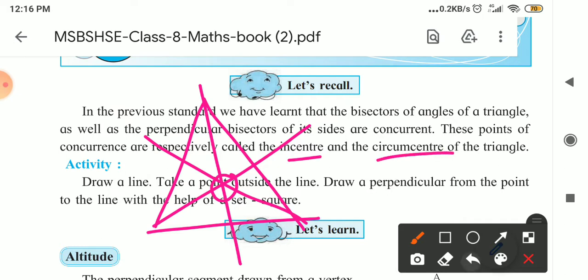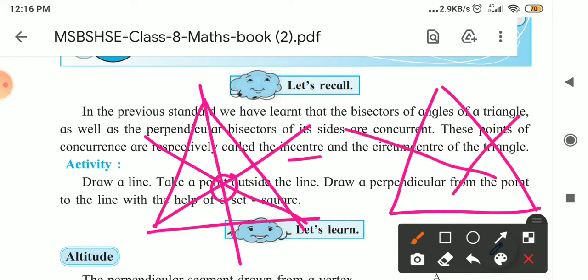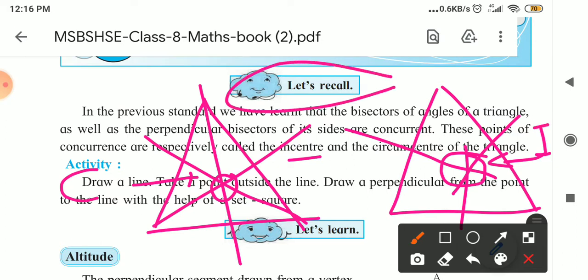This is the angle bisector, and we can draw the same for the perpendicular bisectors of a triangle. The perpendicular bisector of this side is here, of this side is here, and of this side is here. The point of intersection of the perpendicular bisectors of a triangle is called the circumcenter, and the point of concurrence of the angle bisectors of a triangle is called the incenter. It is denoted by letter C, and that is denoted by letter I. This was covered for you last year. That is, let's recall inside it is given to us.